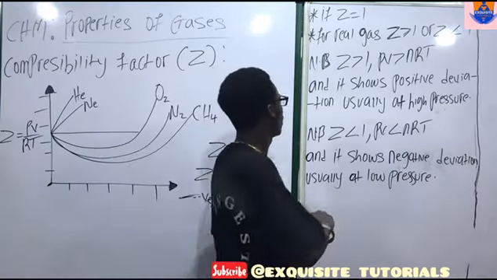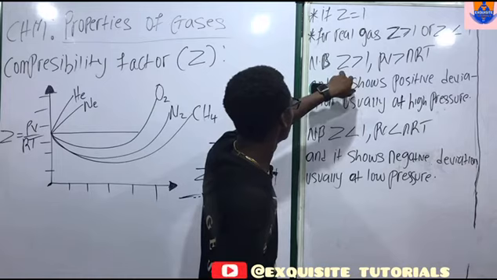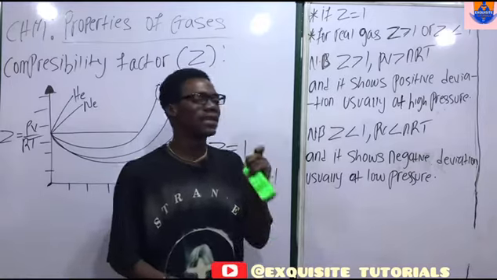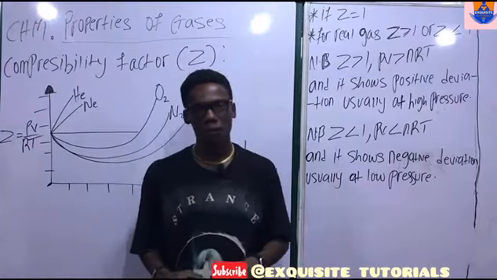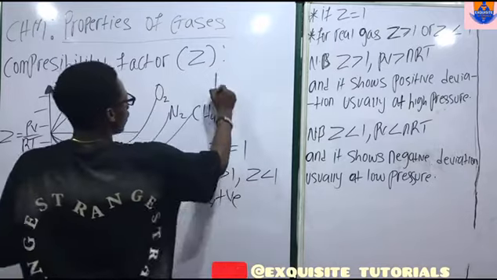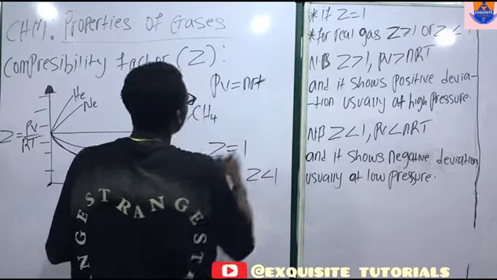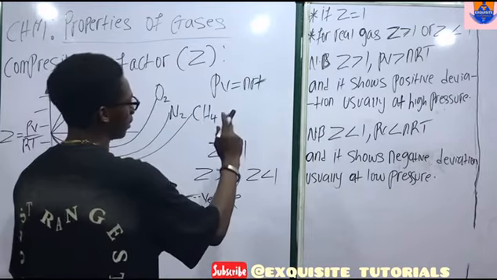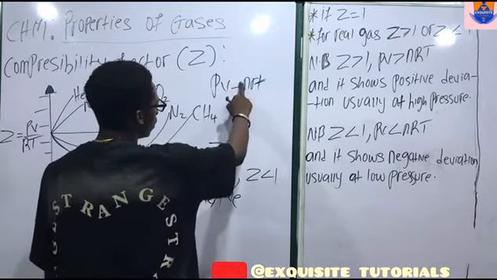Now let's take a look at this note for rare gases. If the compressibility factor is greater than 1, that gas is less compressible than expected of an ideal gas. At that point, PV is no longer equal to nRT. Remember, PV can only be equal to nRT when the gas is an ideal gas. So if this is a rare gas, PV cannot be equal to nRT.